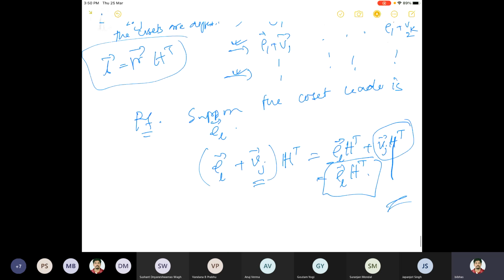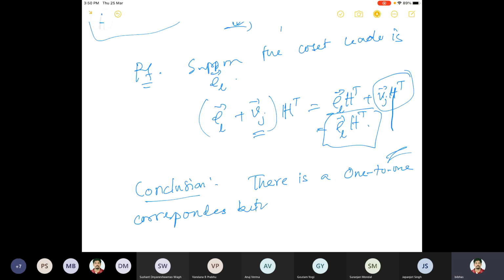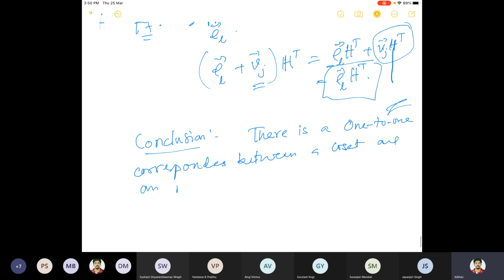So the conclusion from this theorem is that there is a 1-to-1 correspondence between a coset and an n minus k tuple syndrome. Why n minus k? Because the order of H transpose is n times n minus k.